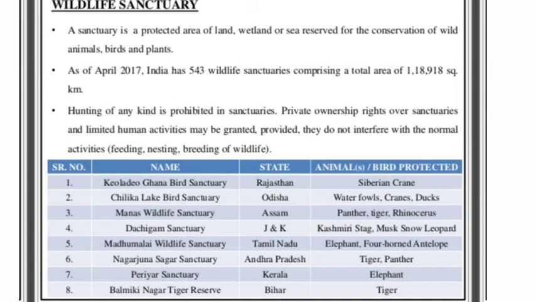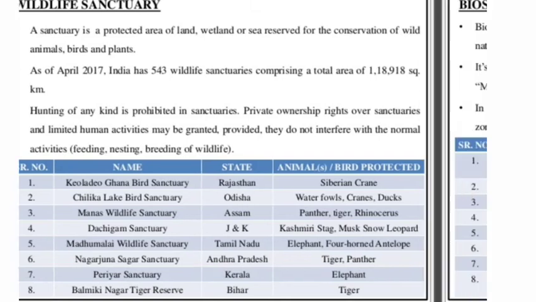Private ownership rights over sanctuaries and limited human activities may be granted or provided if they do not interfere with the normal activities like feeding, nesting and breeding of wildlife. So you should also keep a note of the names of these bird sanctuaries and wildlife sanctuaries, the names of their states and the animals which are mainly protected here.